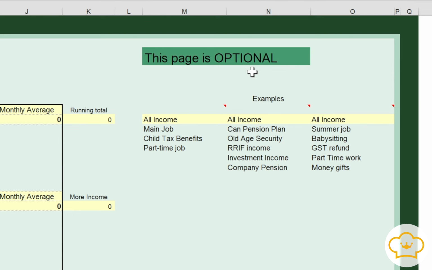So examples of plans are, first of all, recording your income. It could be a main job, child tax benefits, part-time job, or it could be a company pension, old age security, RRIF income, or we could be looking at a summer job, babysitting, different types of jobs that you want to record. But let's just look at three in our case.